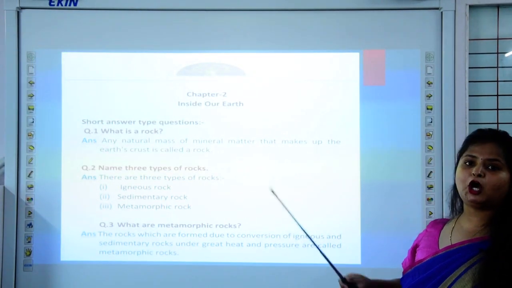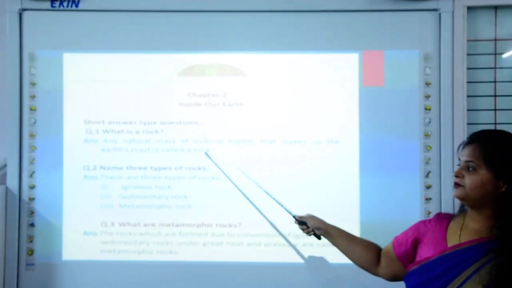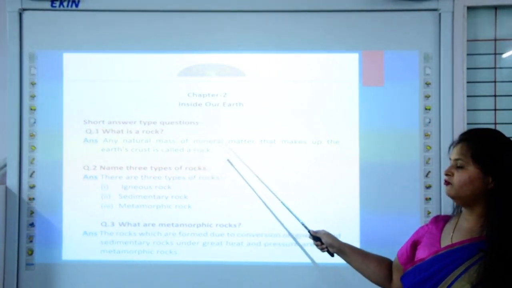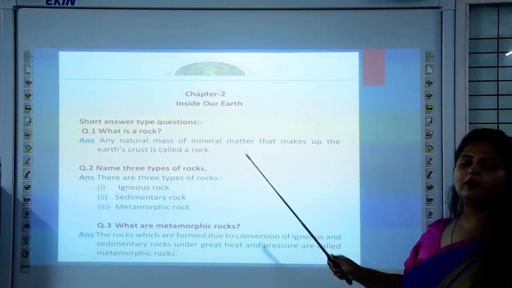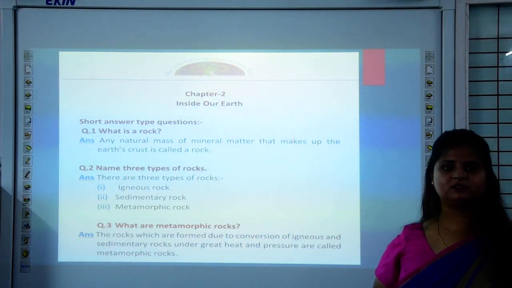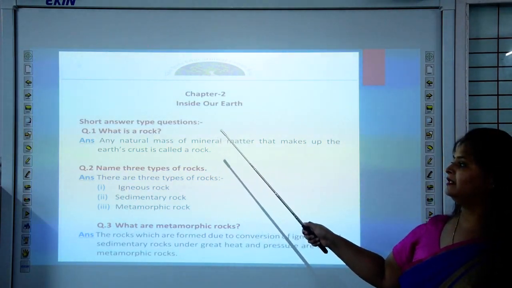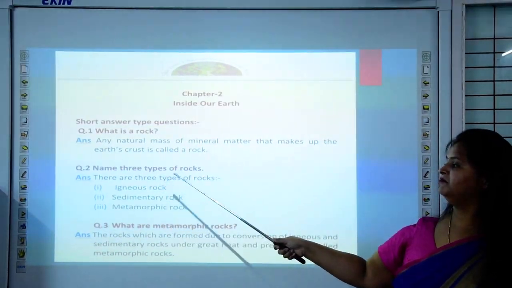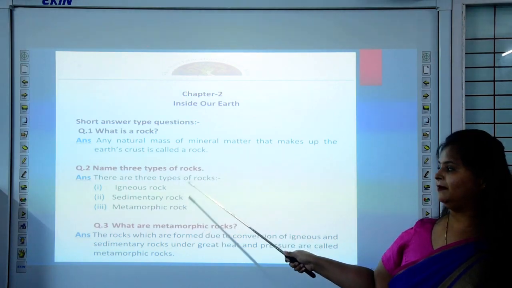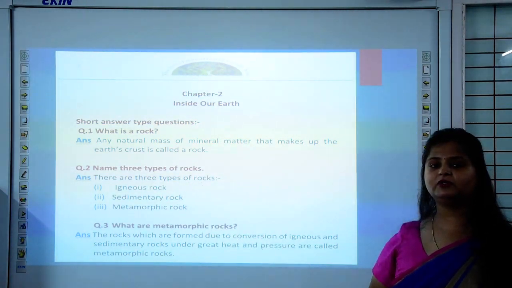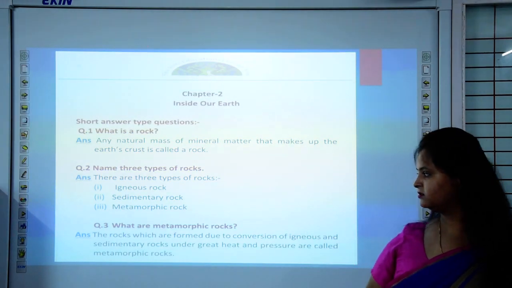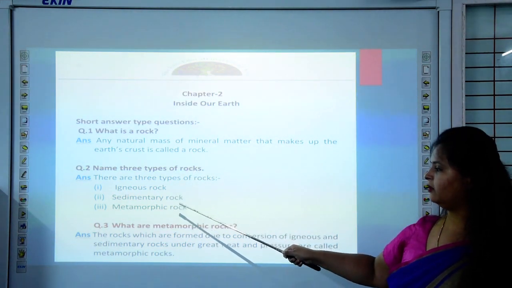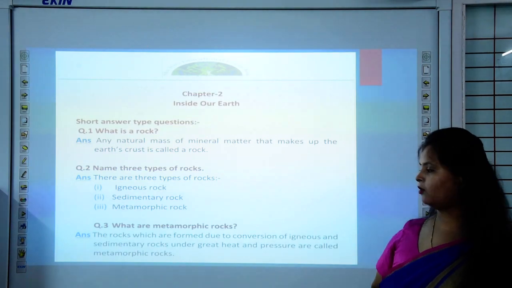Now starting with the copy work, what is a rock? Any natural mass of mineral matter that makes up the earth's crust is called a rock. So the crust, the uppermost layer, that is rock. Name 3 types of rocks. There are 3 types of rocks I have told you. Which were those? Igneous, sedimentary and metamorphic rocks. Igneous rock, sedimentary rock and metamorphic rock.